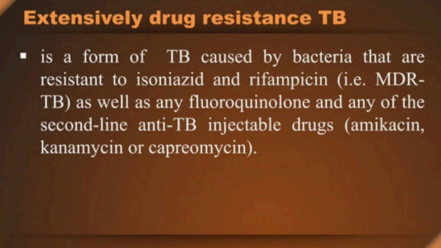Extensively drug resistant TB: it is a form of TB caused by bacteria that are resistant to isoniazid and rifampicin, that is MDR TB, as well as any fluoroquinolone and any of the second line anti-TB injectable drugs, amikacin, kanamycin, or capreomycin.